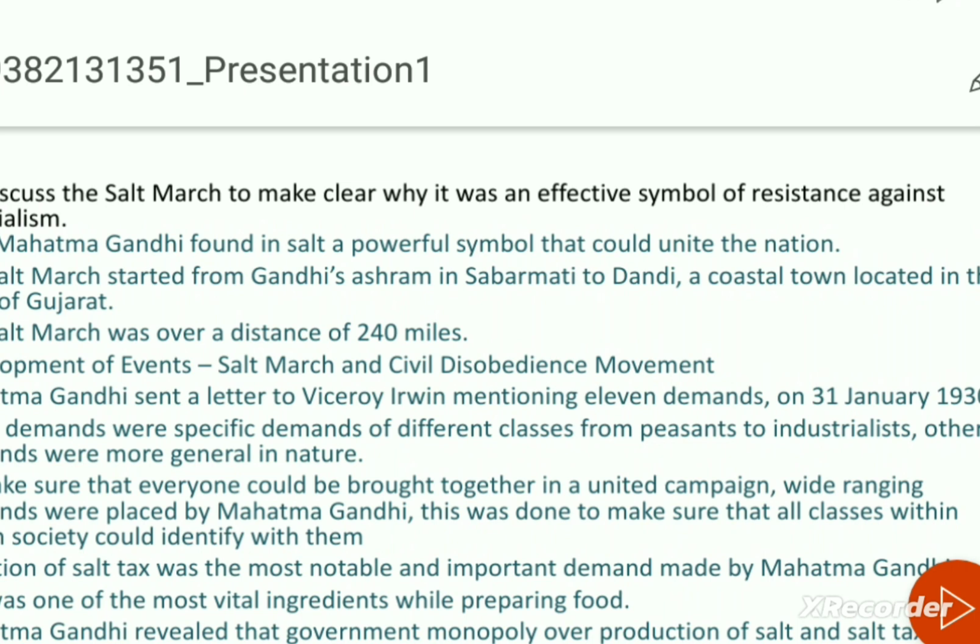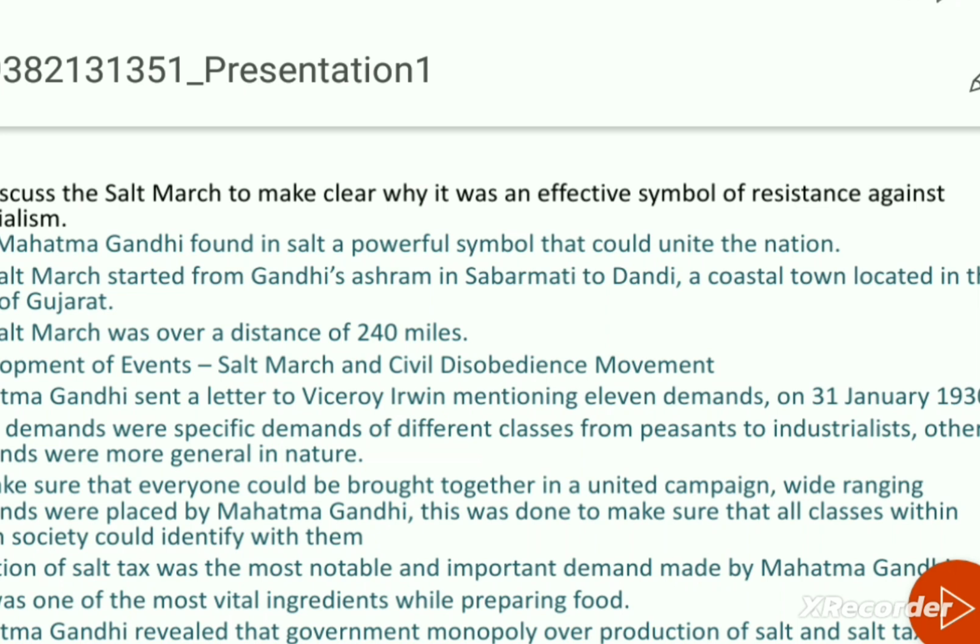And again, what were the reasons that the civil disobedience movement was again not successful? So all these things you have to learn very well.